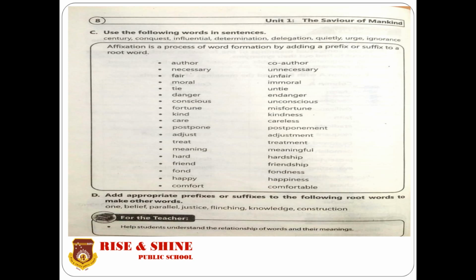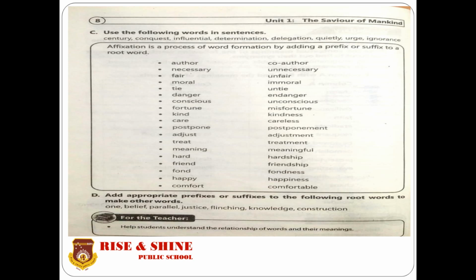Author, co-author. Here the prefix co is used. Necessary, unnecessary. Un is used. Moral, immoral. Fair, unfair. Un is used. Tie, untie. Danger, endanger. En is used. Conscious, unconscious. Fortune, misfortune. Mis is used. Kind, kindness. Now kindness, ness is the suffix of the word. Careless, less is used. Postpone, ment is used. Adjust, ment. Treat, ment. Meaningful, ful is used.